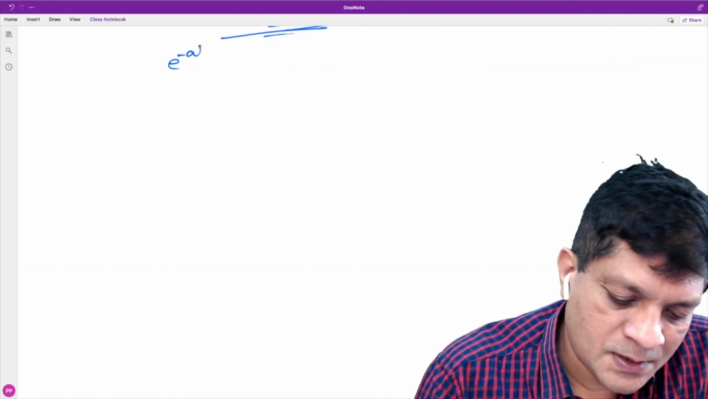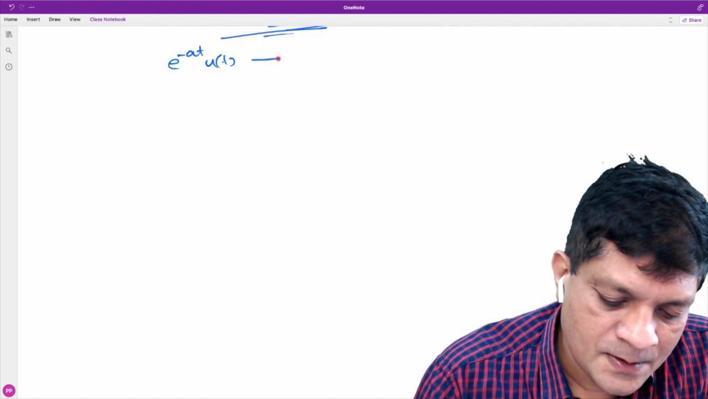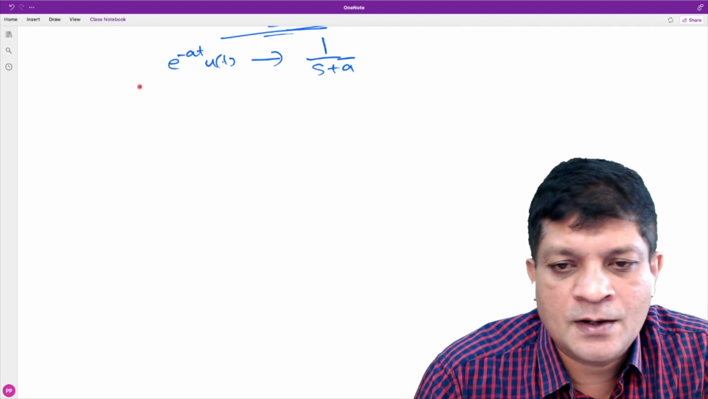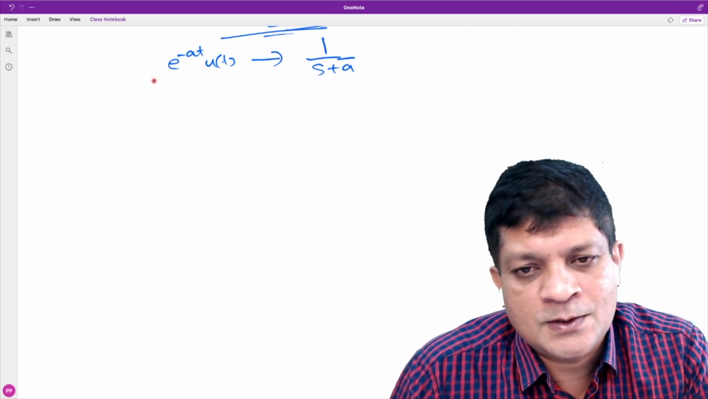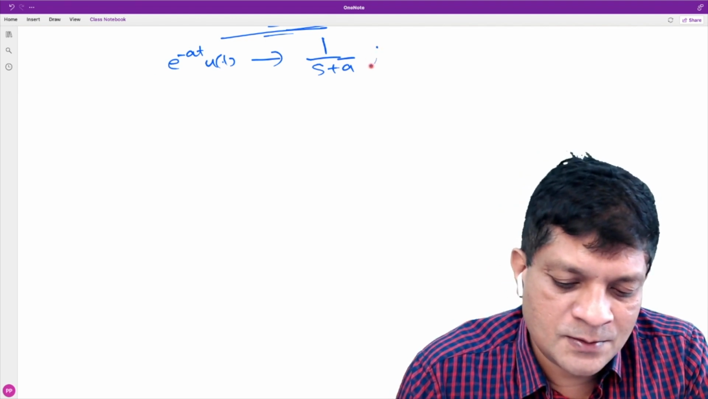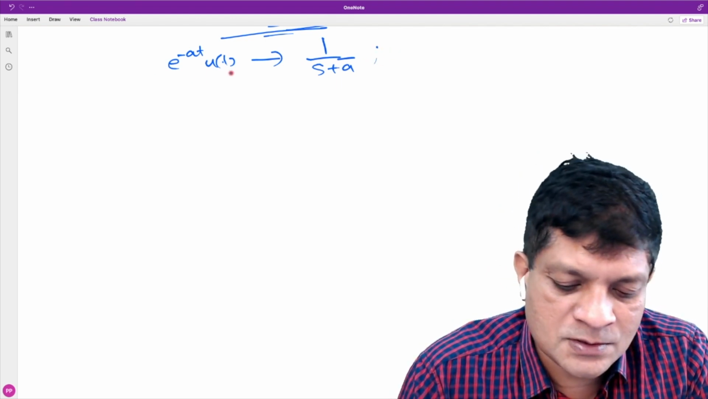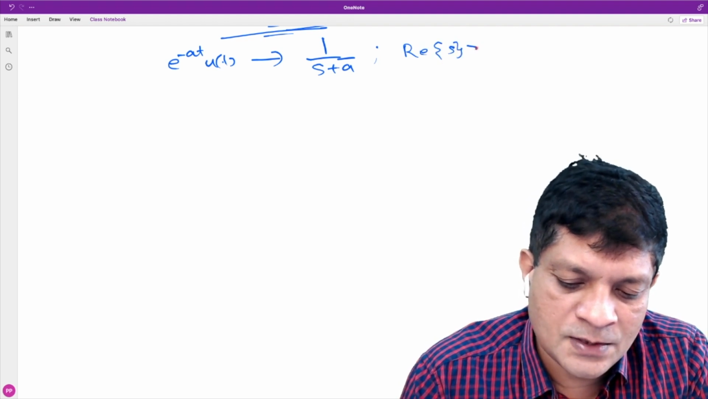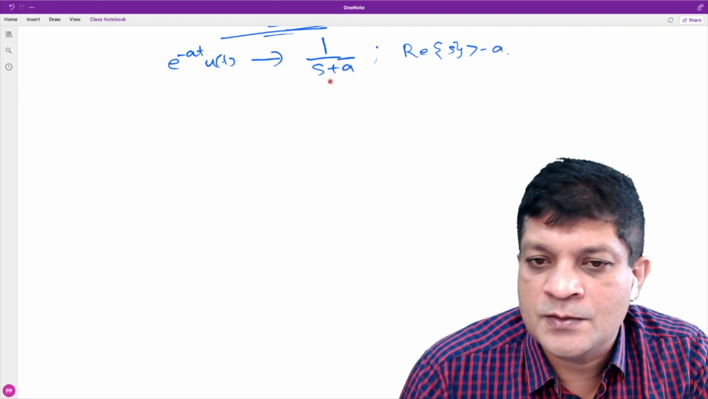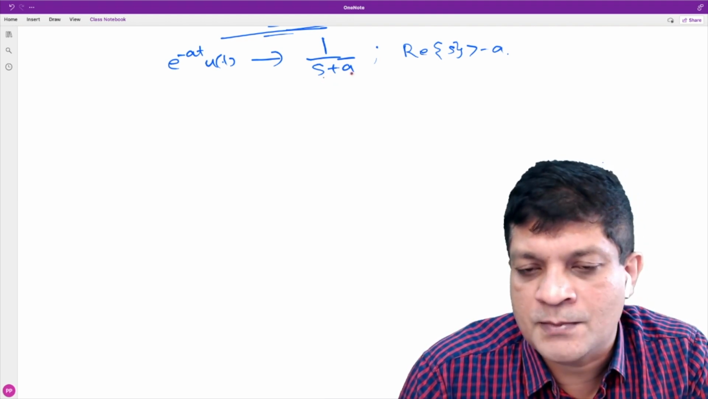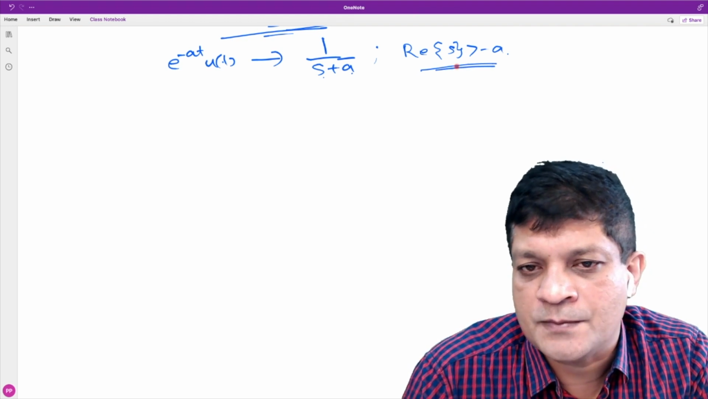For e to the power minus at u(t), its Laplace transform is 1 upon s plus a. And now, once you study these properties of ROC, you don't have to remember the ROC here because this is a right-sided signal. The ROC is real part of s greater than minus a, towards the right of the rightmost pole. Here there is only one pole at minus a. So this is the ROC.